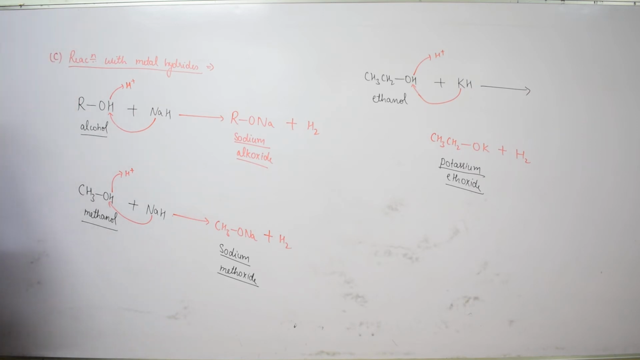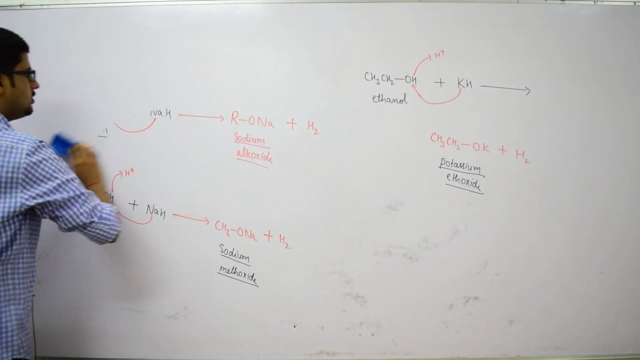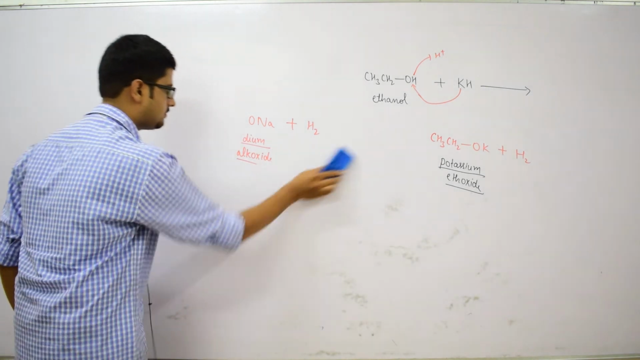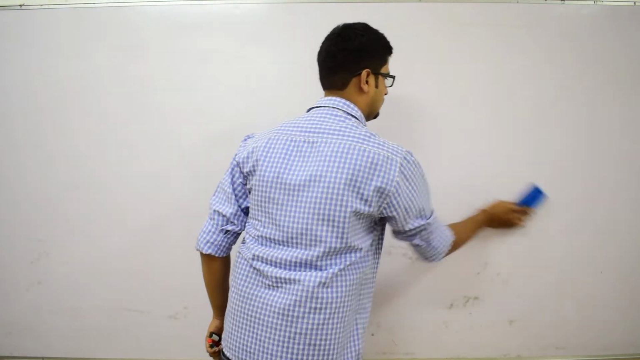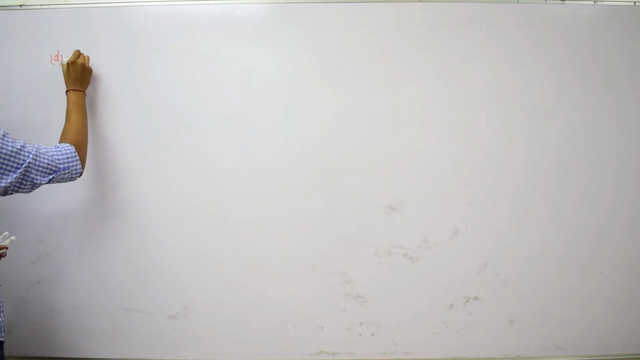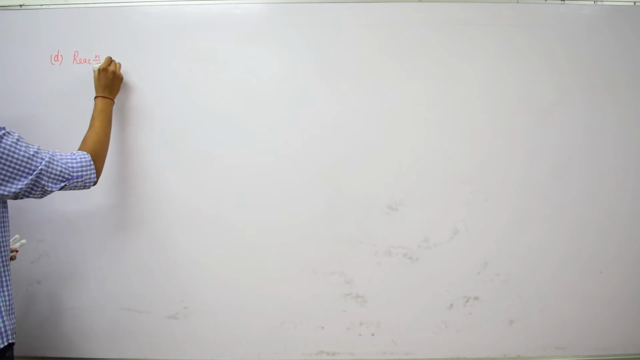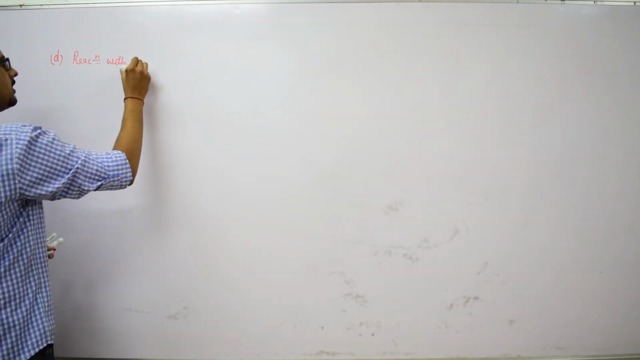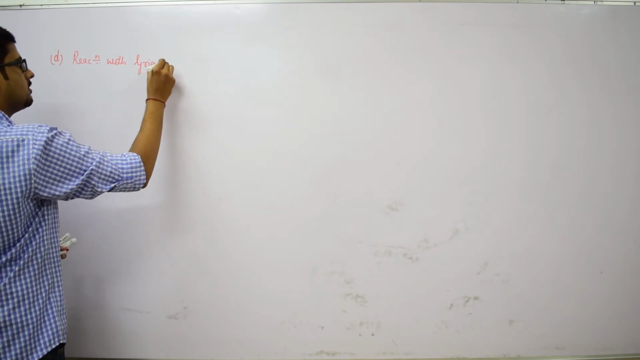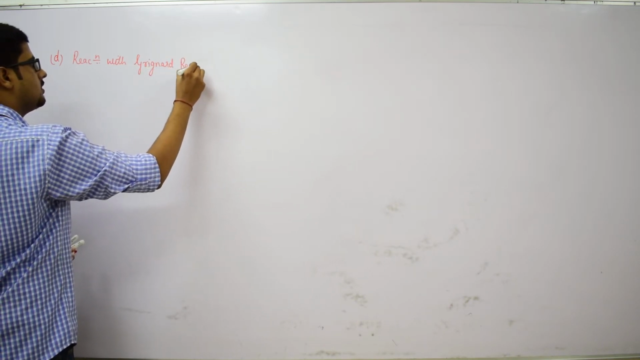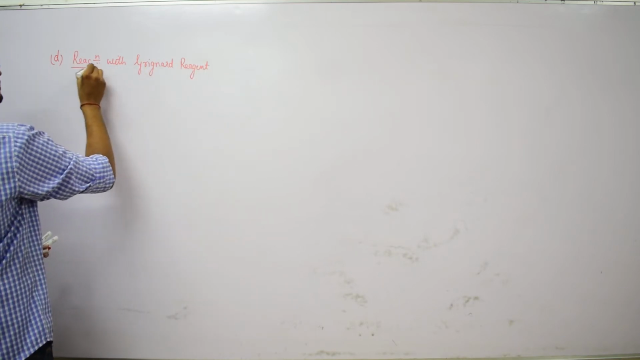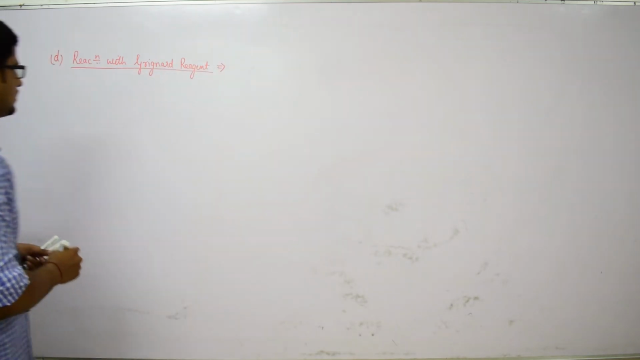Now, let us see the next category of reaction, that is D, reaction with Grignard reagent. So, what will happen in this case? Let us see reaction with Grignard reagent.